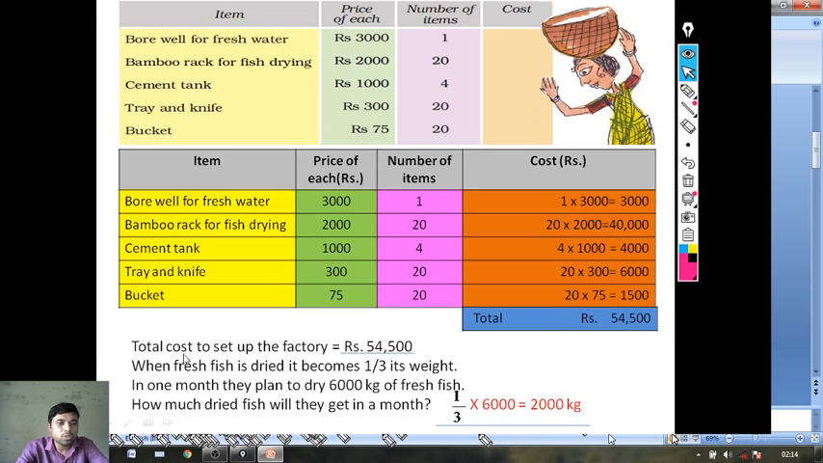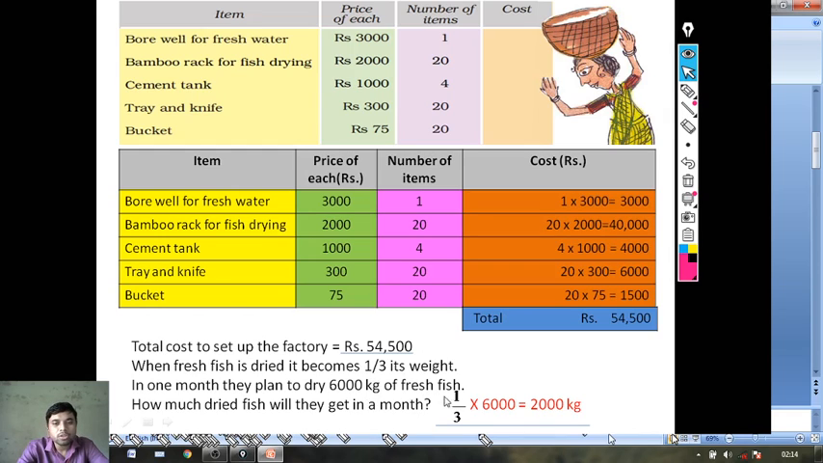Now, so total cost to set up the factory is rupees 54,500. When fresh fish is dried, it becomes 1/3 its weight. In 1 month, they plan to dry 6,000 kg of fresh fish. How much dried fish will they get in 1 month?